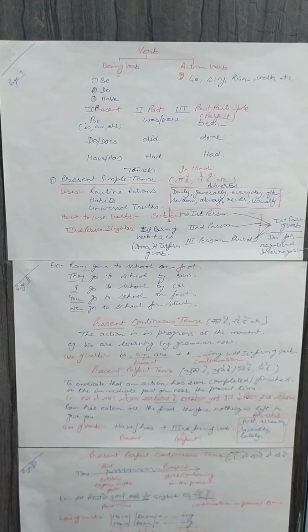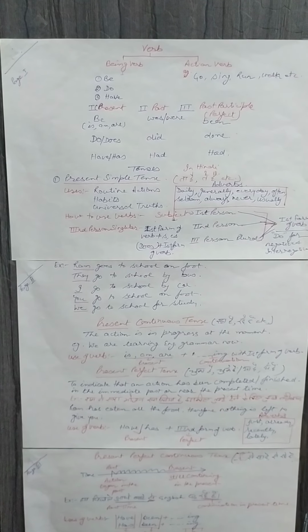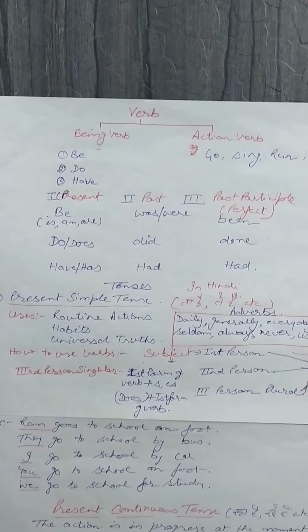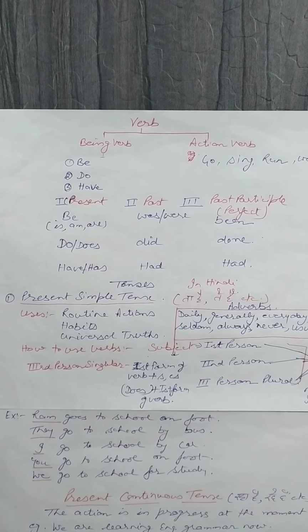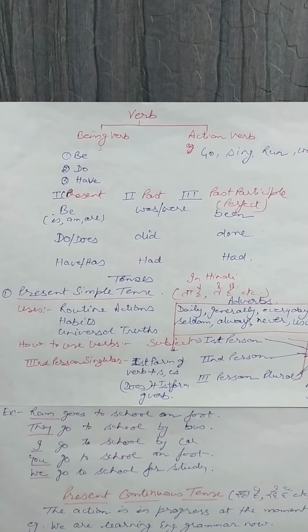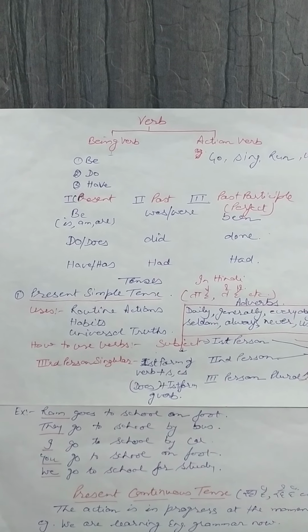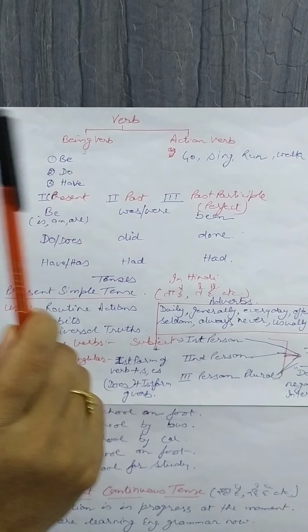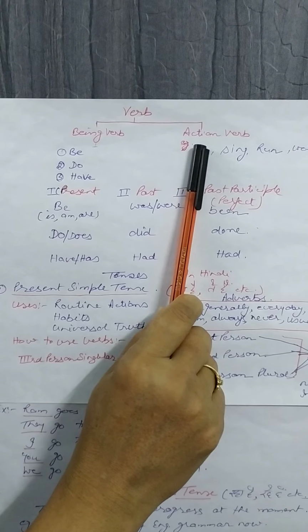Today I am going to tell you something about tenses. To understand tenses, you must know about verbs, because verb is the integral part of any sentence. When you frame a sentence, you just pay attention that the verb should come in agreement with the subject. So, for your convenience, I divide verbs into two parts: one is being verb and the other is action verb.